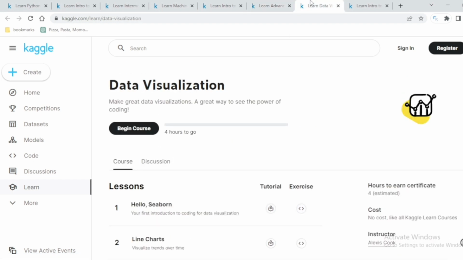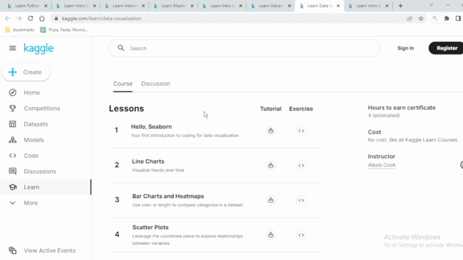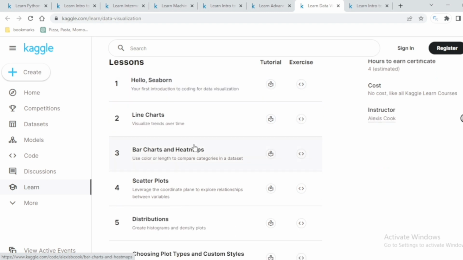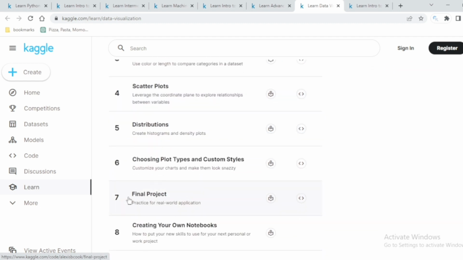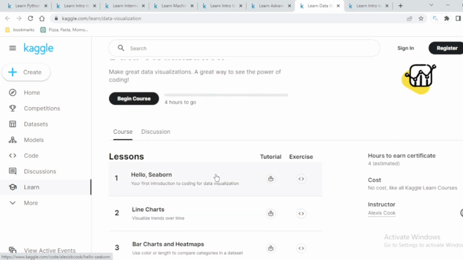Talking about the seventh, data visualization. Visualization is such a powerful thing that every data scientist, or those who are going to be data analysts, should also know. Make great data visualizations, a great way to see the power of coding. So here Seaborn comes. Seaborn is again a library, and you can work on Kaggle datasets to make heat maps, bar charts, scatter plots and distributions. And this is a final project after you complete all the above. And this is again a 4 hour course by Alex Cook.